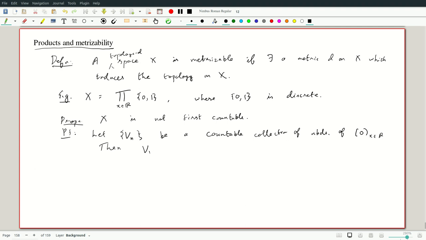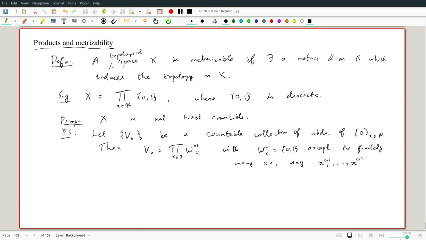Okay, and then V_n equals {0,1}^R except, then V_n is going to be the product of, let's say, W_x^n, where x are the coordinates in R, with W_x^n equals {0, 1} except for finitely many of these elements, say x_1^n and then x_{m_n}^n, some m_n.